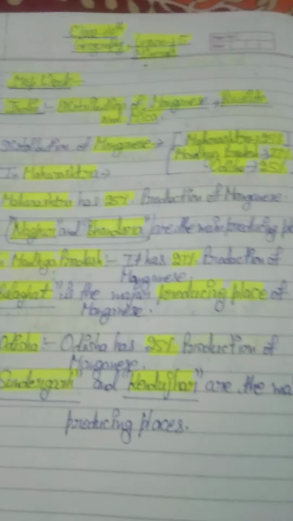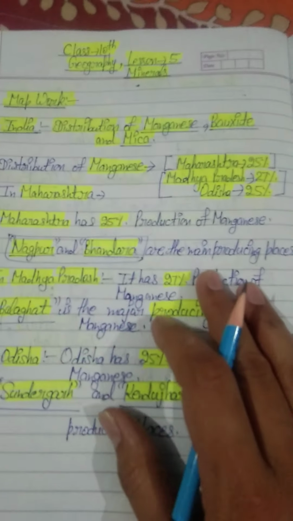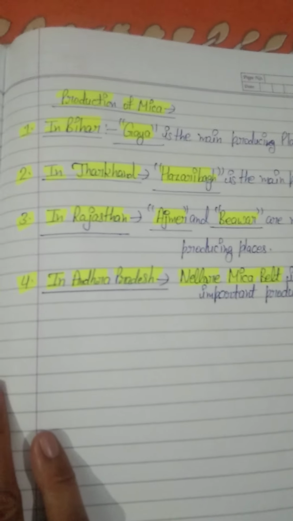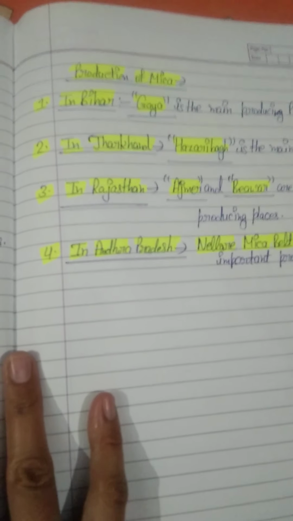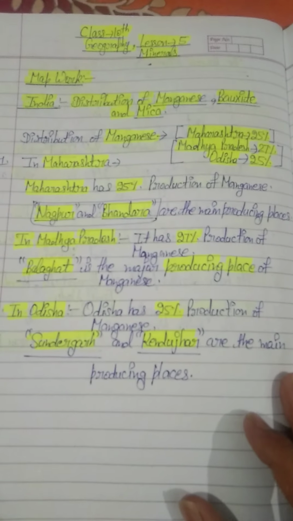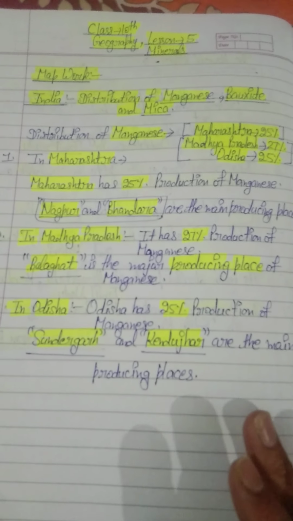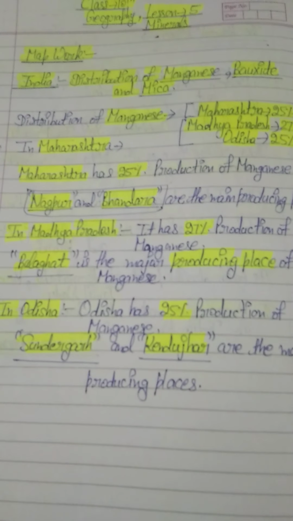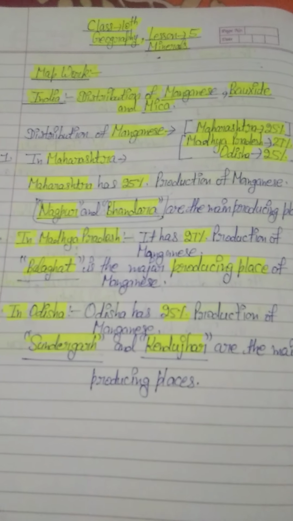Okay students? Okay. And students, these are my self prepared notes. This page is related to the distribution of manganese, and this page is related to the production of mica. I will give you the PDF of both of these two pages. So what you have to do, you have to prepare all these points in your geography fair notebook. Okay students, do it in a nice manner.